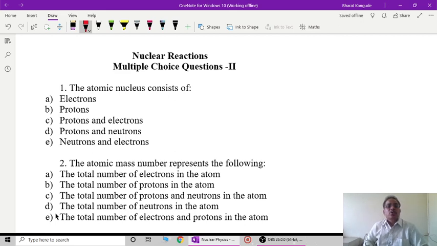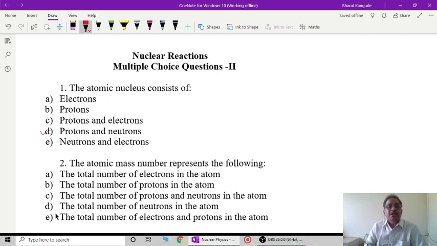The atomic nucleus consists of, a very basic and fundamental question, not only protons, not only neutrons, and not electrons too. A is electron, B is proton, C is protons and electrons, D is protons and neutrons, and E is neutrons and electrons. So option D is the correct option.